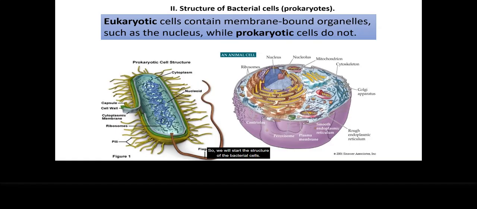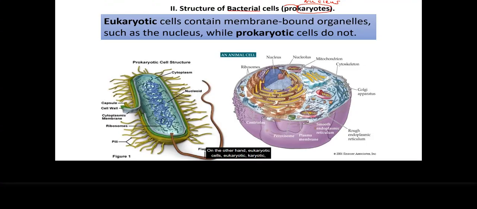So we will start with the structure of bacterial cells. Bacterial cells are considered prokaryotes. Karyote means nucleus, which is usually the biggest organelle in the cell. Prokaryote means that these organisms, such as bacterial cells, do not have a nucleus. So this is what's special.